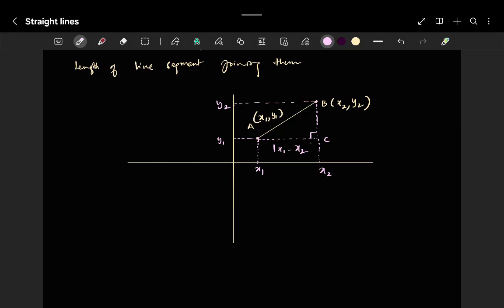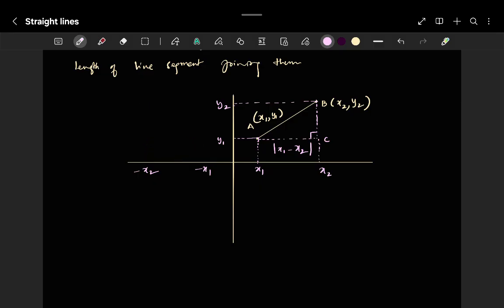Sir, why mod? Just in case the line is somewhere over here, and I drop a perpendicular over here, the base will be minus x2 minus of minus x1. Suppose this is minus x2 and this is minus x1. We know that minus x2 is less than minus x1 in negative quantity, so this value will be negative only. Length cannot be negative, so for that instance, we'll take the modulus.